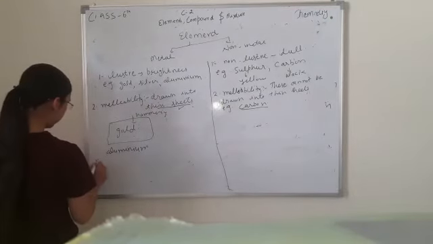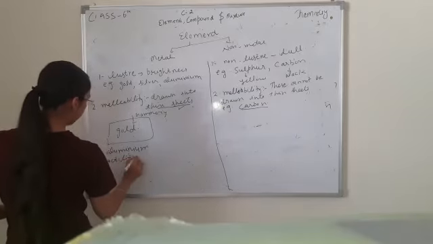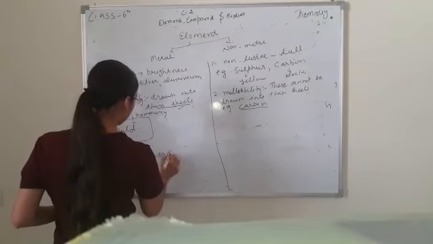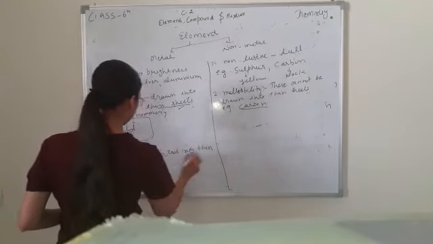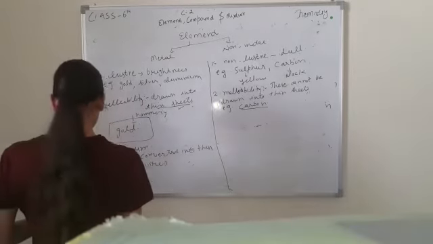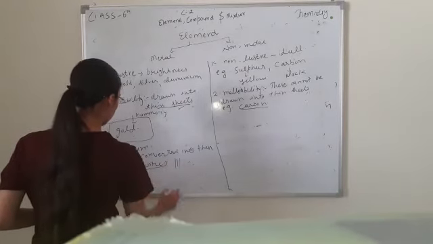Next is ductility. Ductility means it is converted into thin wires. When we hammer a gold or silver substance, it is converted into thin wires.